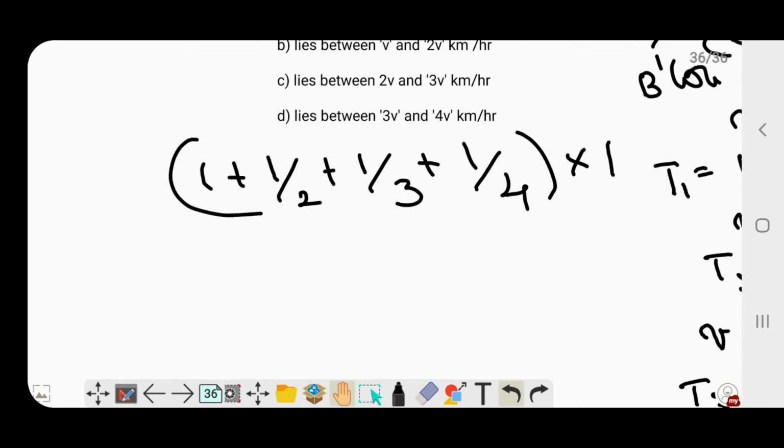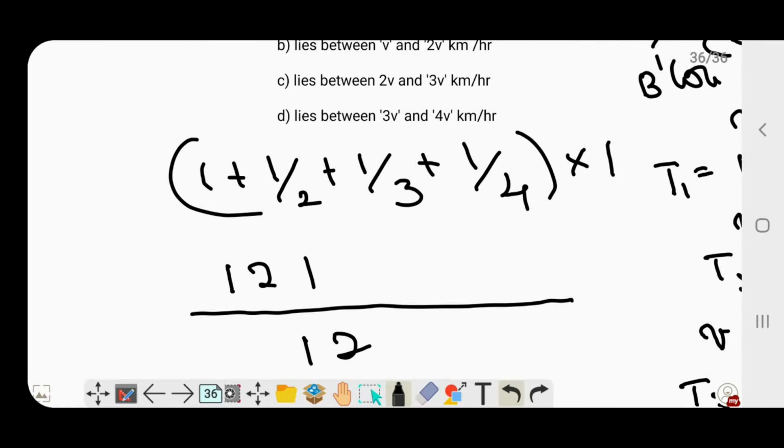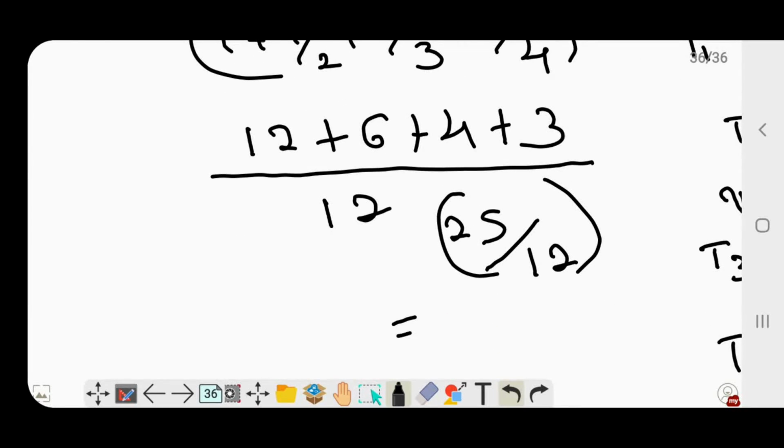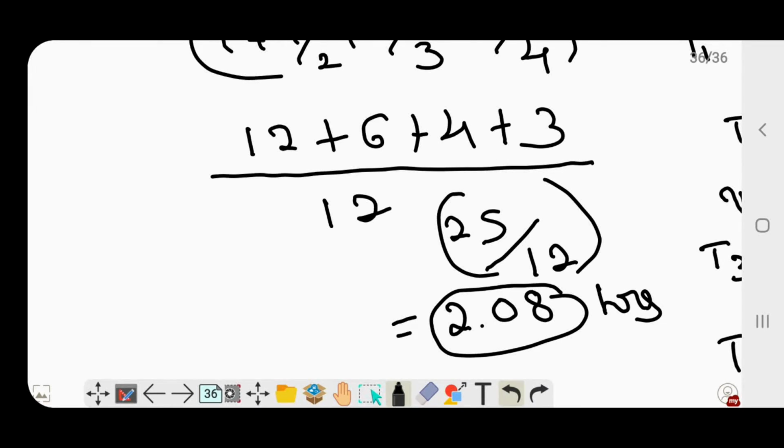So the time taken for me would be, let me just take the LCM of the denominators of 2, 3 and 4. That would be 12. So this is nothing but 12 plus 6 plus 4 plus 3 by 12, which in turn is nothing but 25 by 12, which is slightly more than 2. So it would take me 2 point some hours. Just for convenience, it's actually 2.083 if I'm not wrong. So I'll write it as 2.08 hours.